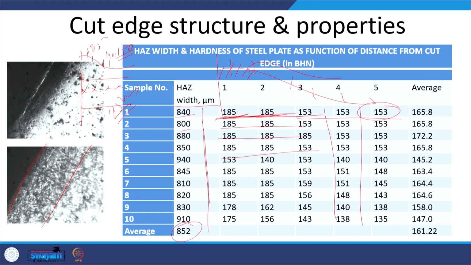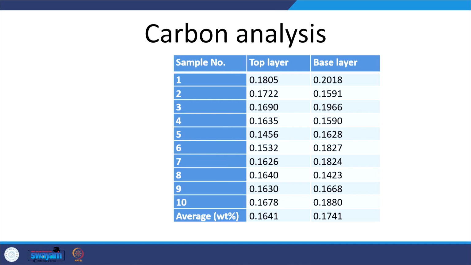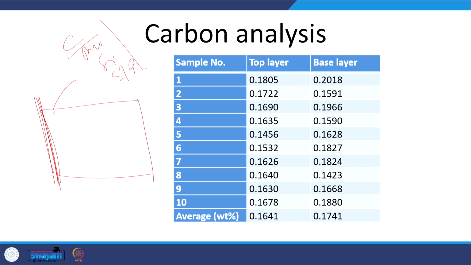This higher hardness near the cut edge is one of the negative aspects, especially in case of hardenable steels, because they become crack sensitive due to the presence of residual tensile stresses, especially during welding. Like this is the steel plate and it is subject to cutting along this line. The steel plate will be composed of certain alloying elements like carbon, manganese, silicon, sulfur and phosphorus in case of carbon steels, but if it is alloy steel, then other elements like chromium, vanadium, molybdenum can also be there.